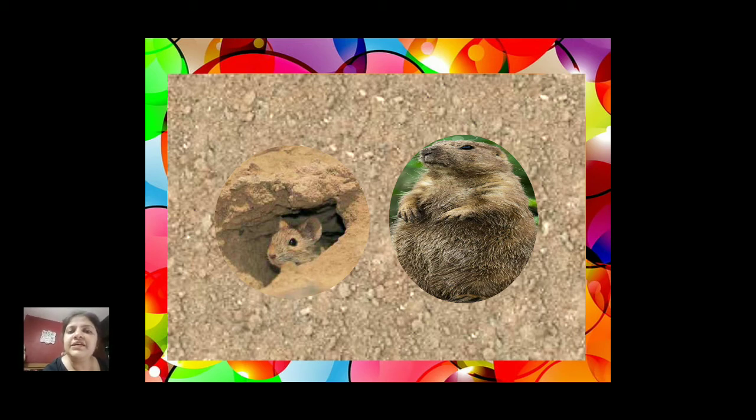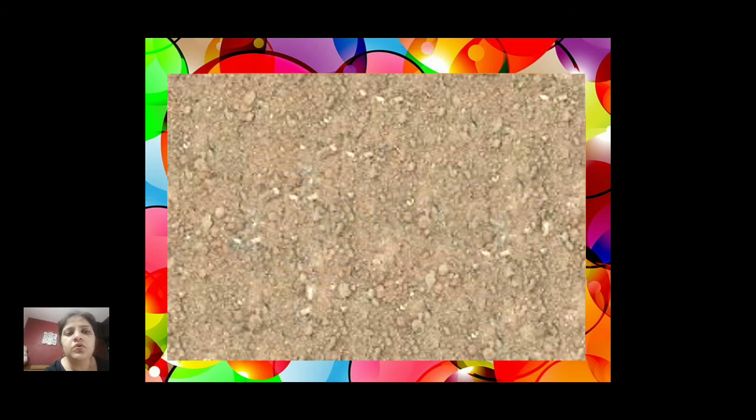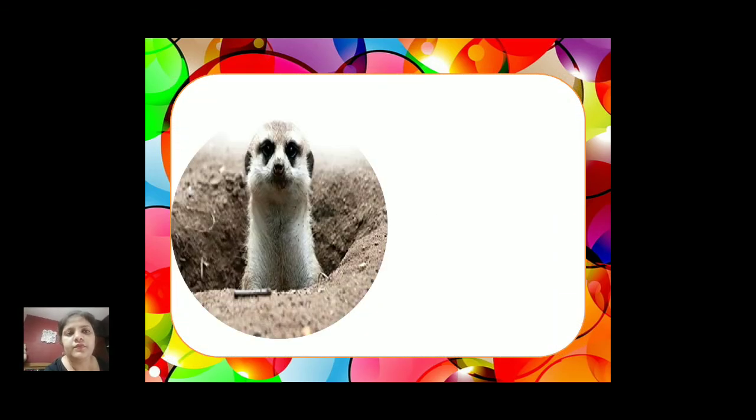But if there is rain, in the rainy season, if their holes, their burrows are filled up with water, they do not get oxygen there. So what they do is they come out from their holes and they take oxygen directly from the air.